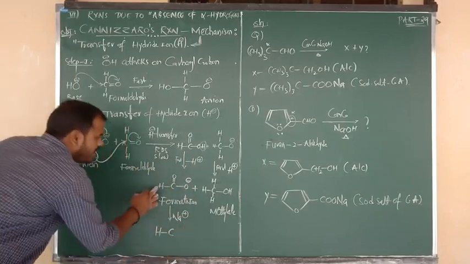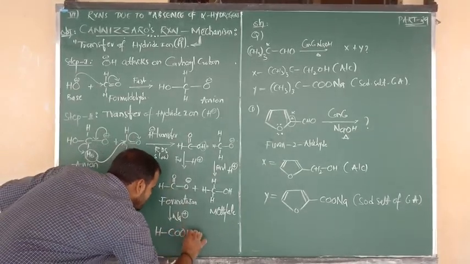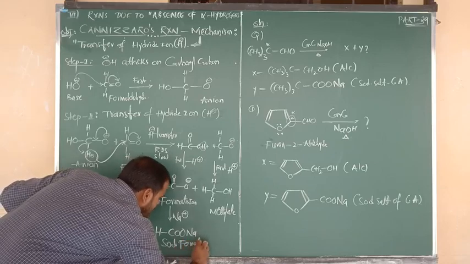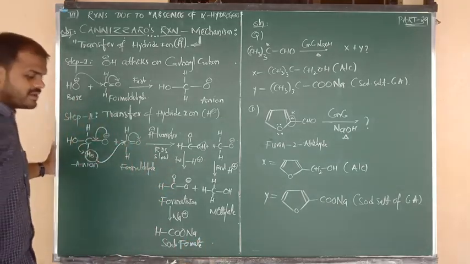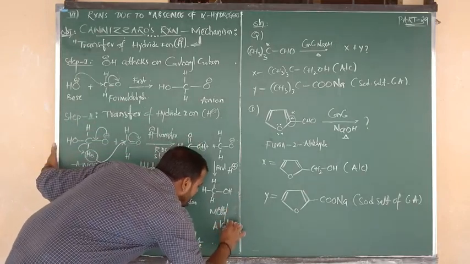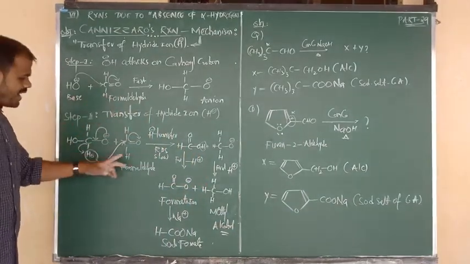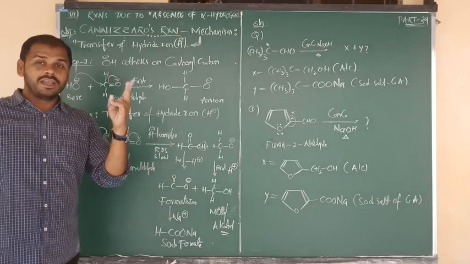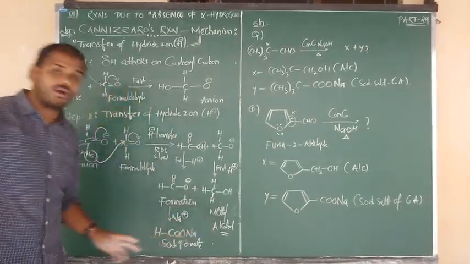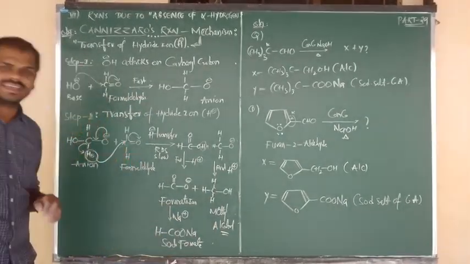The product is H bonded to C double bond O Na, that means HCOONa, the sodium salt of formic acid. Otherwise we can say the short name, that is sodium formate. And what is the one more product? One more product is the methyl alcohol. So 2 moles of formaldehyde in Cannizzaro reaction give 2 products. 1 mole of formaldehyde upon self reduction gives methyl alcohol. 1 more mole of formaldehyde upon self oxidation gives the salt of carboxylic acid.